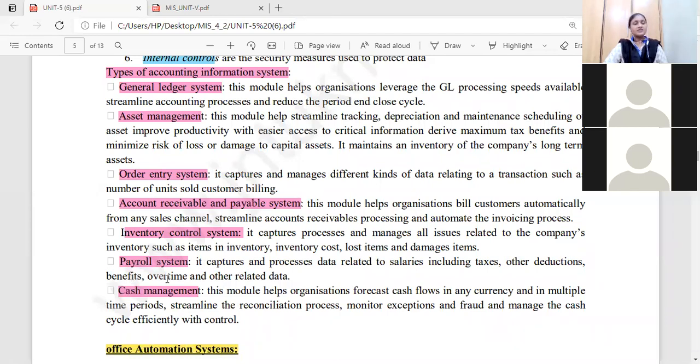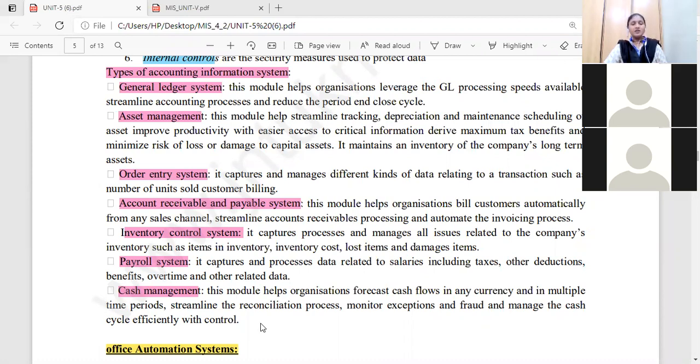Next, the payroll system is for preparing the employees' salaries, how you are processing the data related to the salaries. With respect to that, including taxes and other deductions, what benefits you are providing to the employees, or any overtime and other related data you should add to that particular employee's salary. So the payroll system is meant for processing the data which is related to the salaries of the employees.